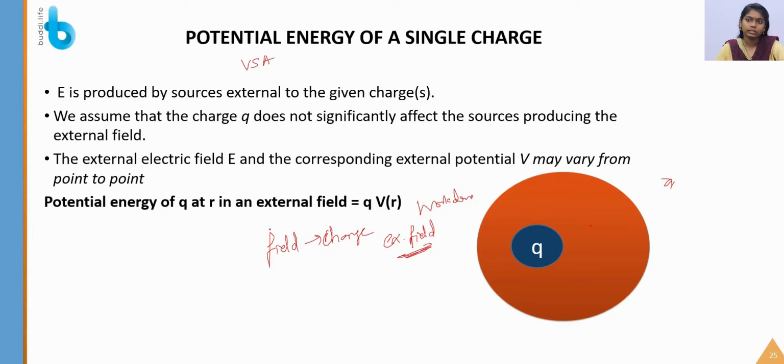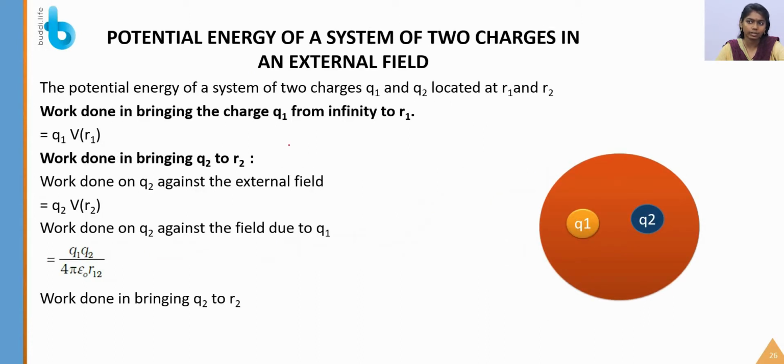Next, the potential energy of a charge Q at R in the external field is equal to QV(R). This is the potential energy of a charge Q at R in an external field. Now let us consider the potential energy of two charges in an external field. Similarly, the same procedure is followed. First, the work done in bringing charge Q1 from infinity to R. In the initial case, that is the potential due to a system of charges, which we studied in a previous topic, right.